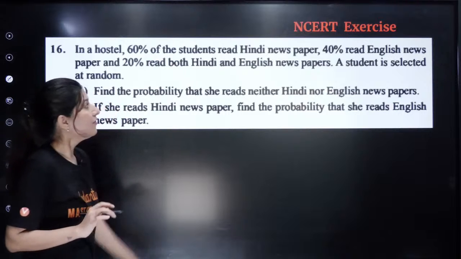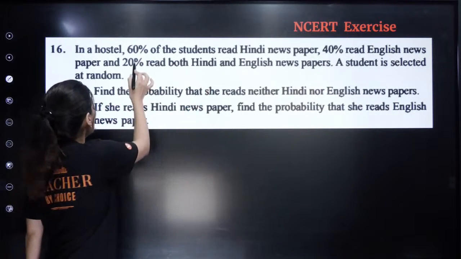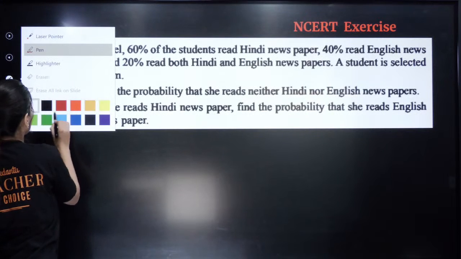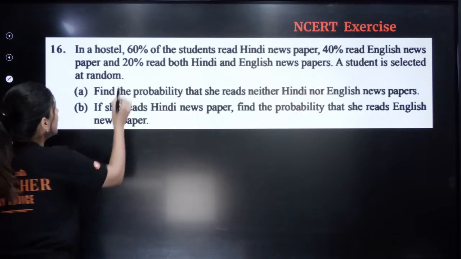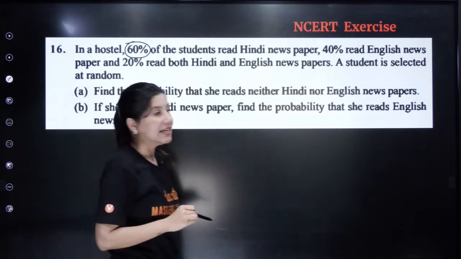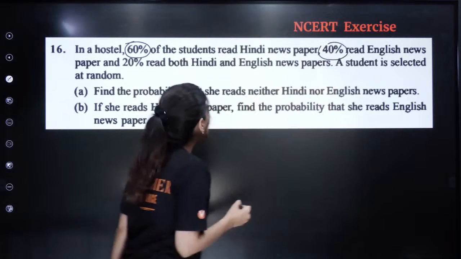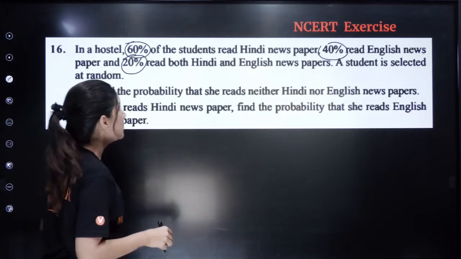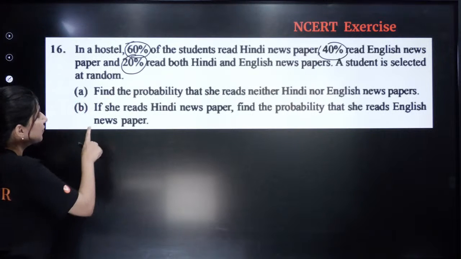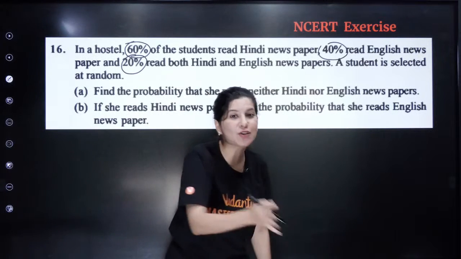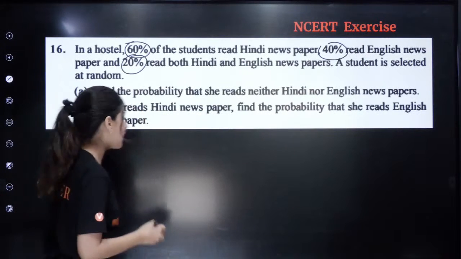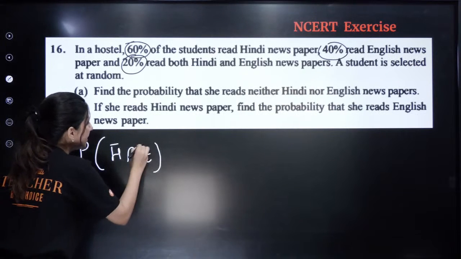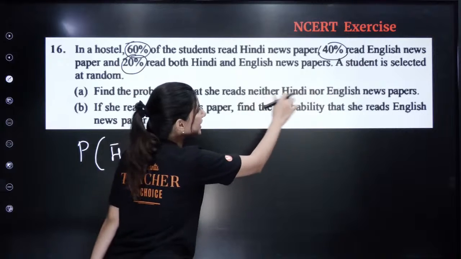Now this is actually from your NCERT, but a very easy question. In a hostel, 60% of the students read Hindi newspaper, 40% read English newspaper, and 20% read both Hindi and English newspaper. A student is selected at random and we need to figure out the probability that she neither reads Hindi nor English. Please understand, this line is very important: neither Hindi nor English.